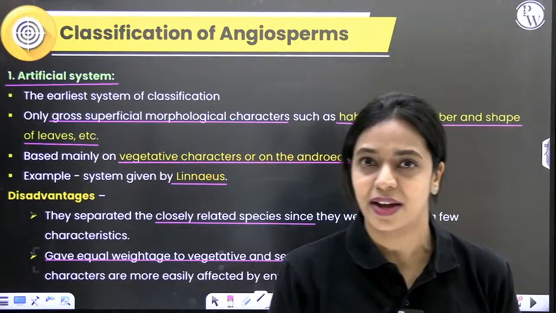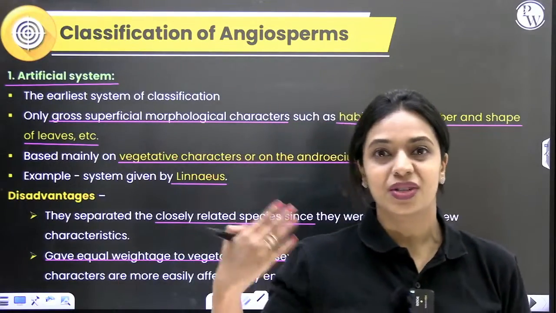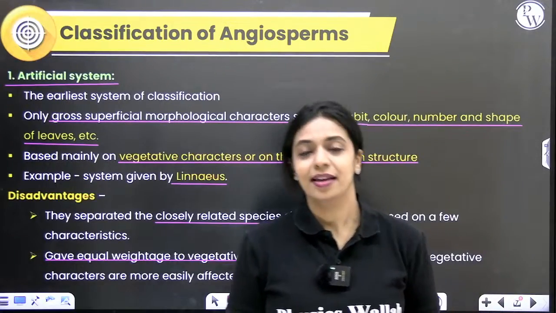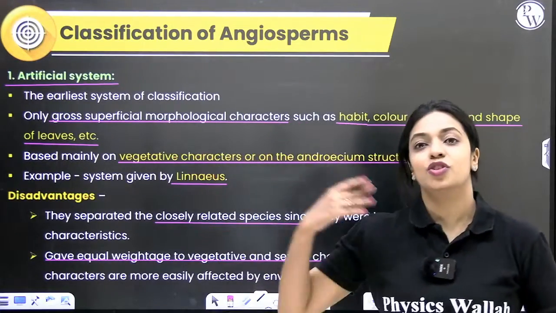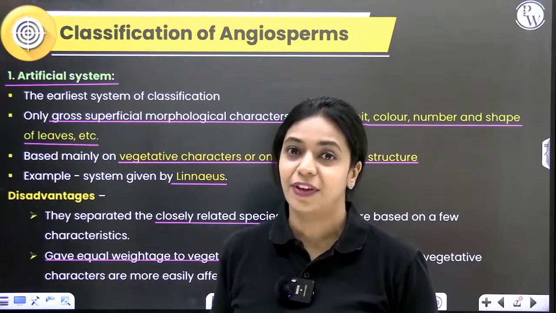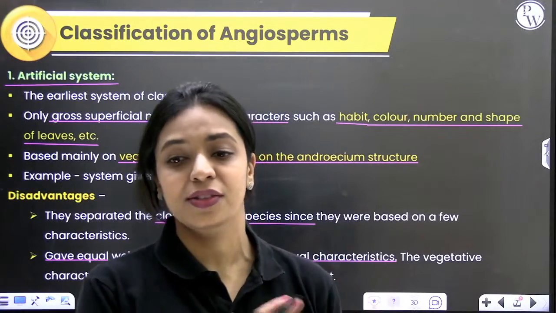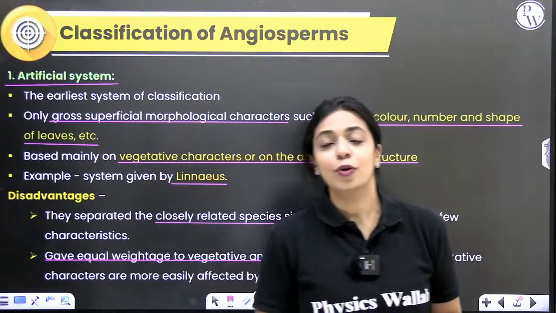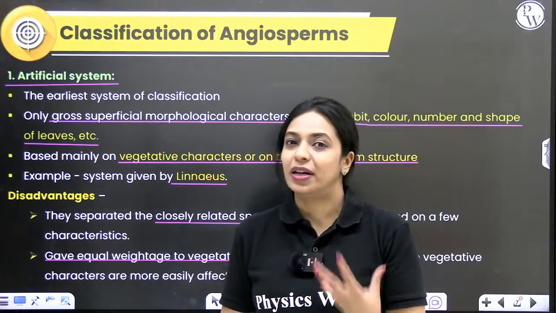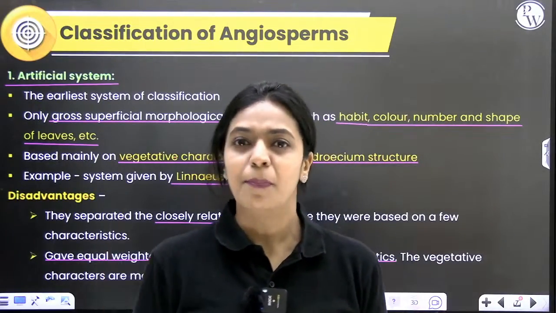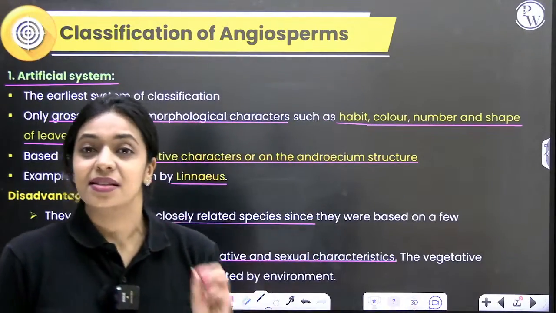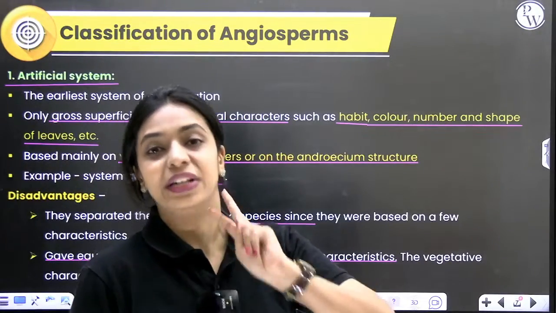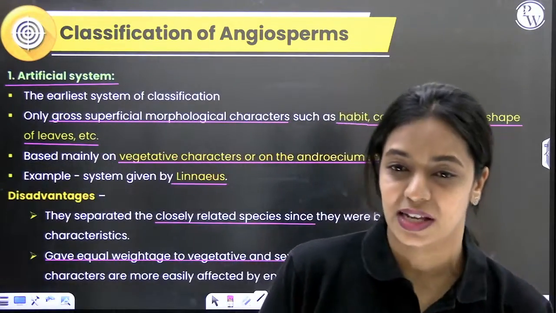Second thing is, it gave equal weightage to vegetative as well as sexual characters. What are the vegetative characters? The characters of your root, stem and leaves, and the sexual characters are your floral characters, right? We know that with changes in environment, the vegetative characters could change, but the sexual characters do not change so easily. When you're giving equal weightage to vegetative as well as sexual characters, it is a bias, right? So these are the two disadvantages or demerits of natural system of classification.